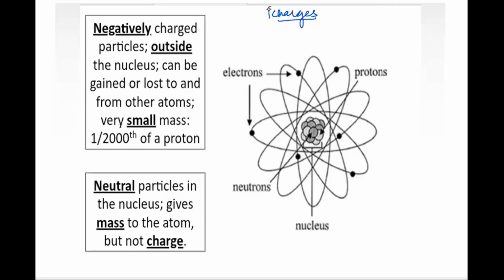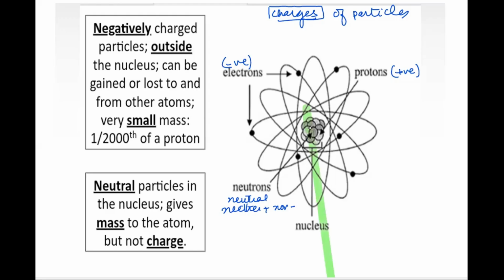So when you talk about the charges of these particles, we clearly define that protons are positively charged, right? They have a positive charge on them. The electrons have a negative charge. Whereas the neutrons are neutral. That means they are neither positively nor negatively charged. So in the center over here, we have the positive charge, right?